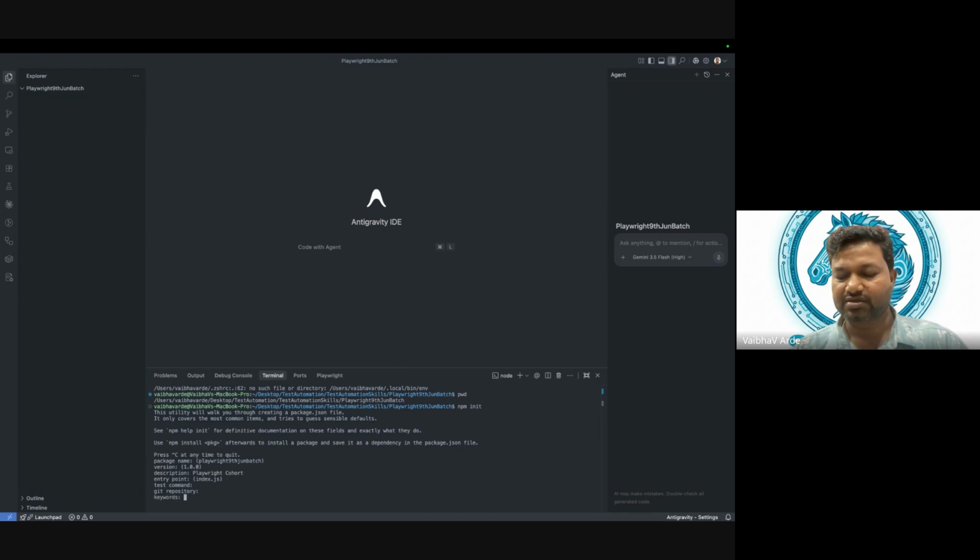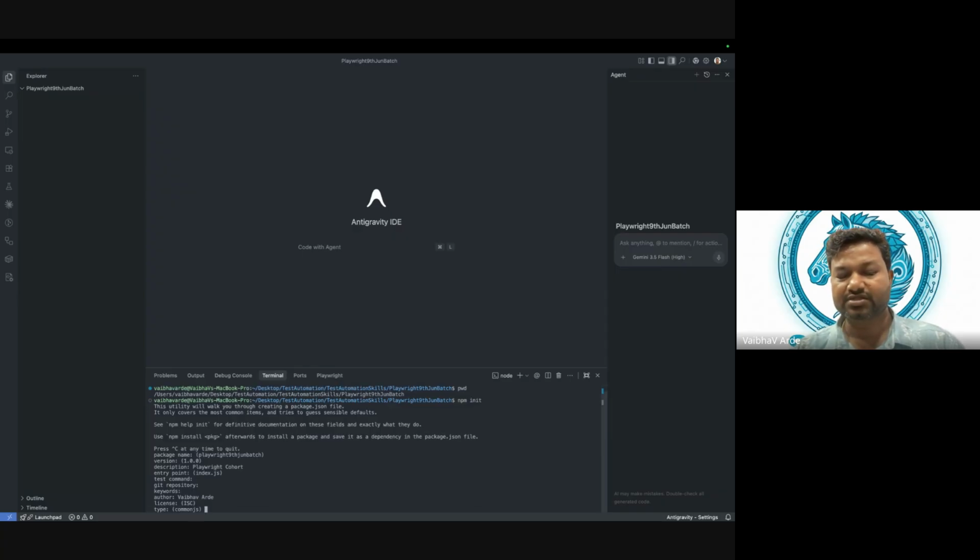So keywords, I'm not giving any keywords. Author, you can name yourself here. I will say Vaibhav Arde. Then license, you can give any. If you have to make it open source, available for everyone to use, you have to give a license like MIT or even ISC, that is also fine. Then type, CommonJS.